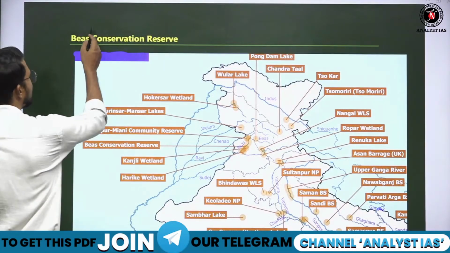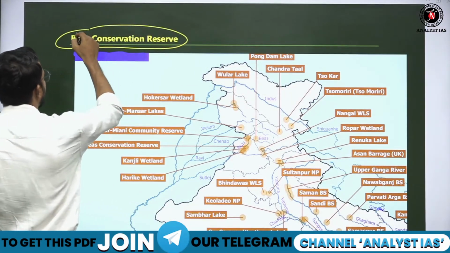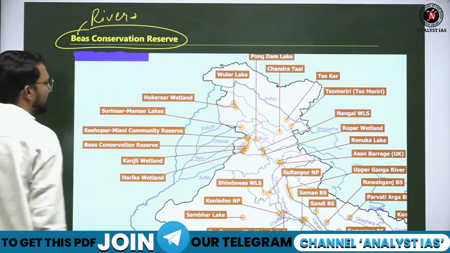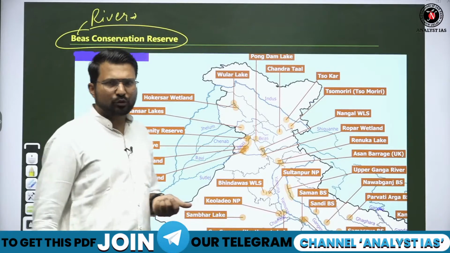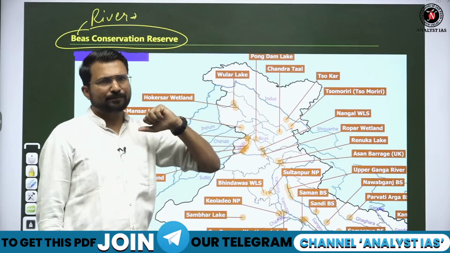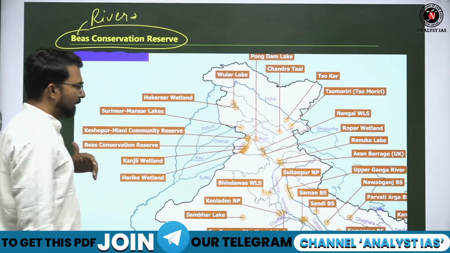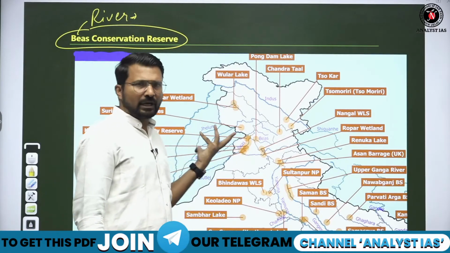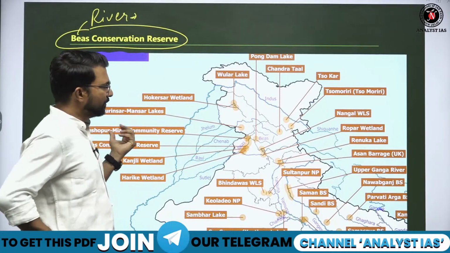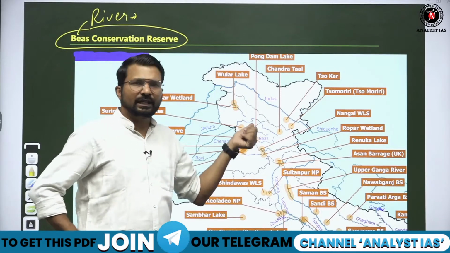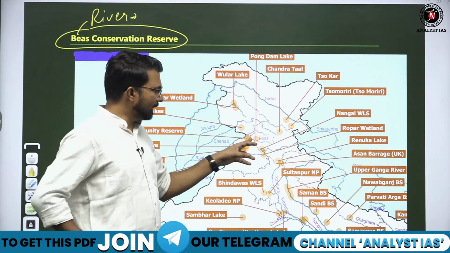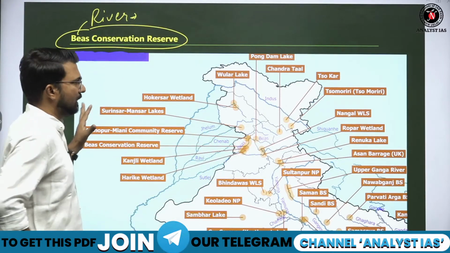Next is Beas Conservation Reserve. Beas is basically a river, the Beas river, which originates from the Beas Kund, which is in Rohtang Pass. So Beas is one such large river of the Indus river system, which basically originates in India and ends in India. It does not enter into Pakistan.